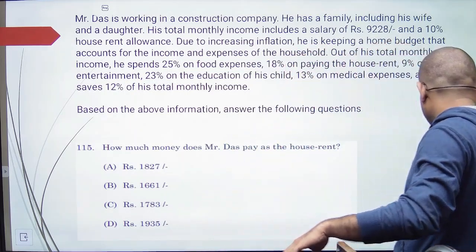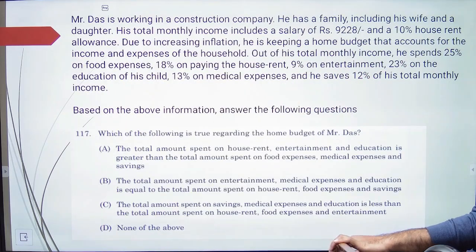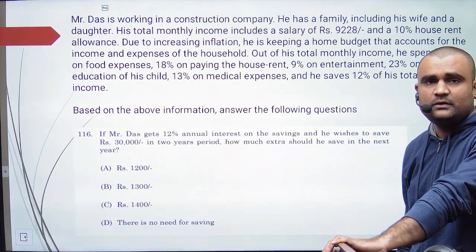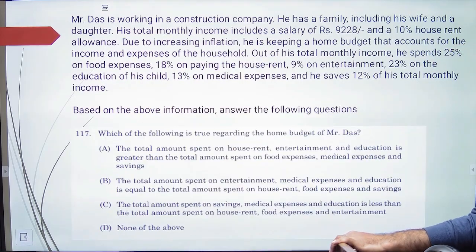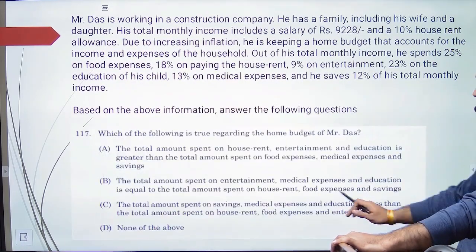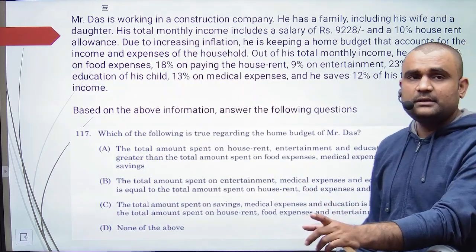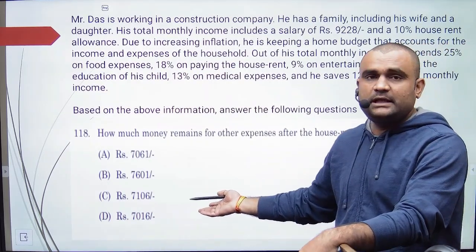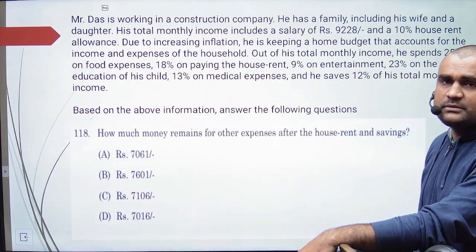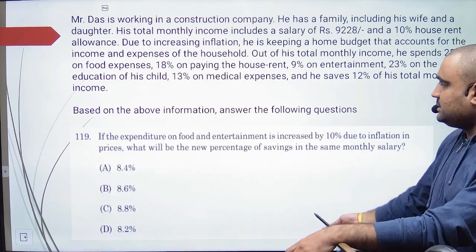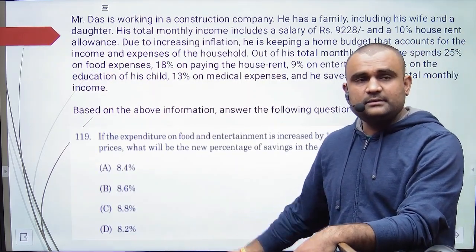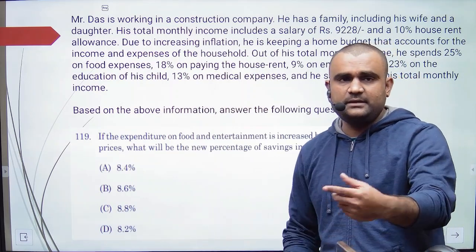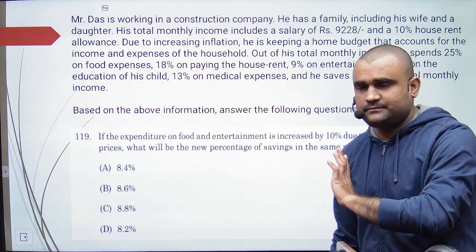Next, same question they have asked. Here they have asked a simple question: how much he has to save to reach this much money. Then next, simple addition. This question is simple addition, nothing else, a mathematical addition operation. Here again, same question, multiplication and division, percentage. Next, again, percentage and subtraction. You have to find something and subtract it from the total, and you get the answer.